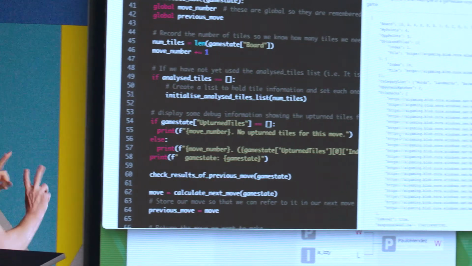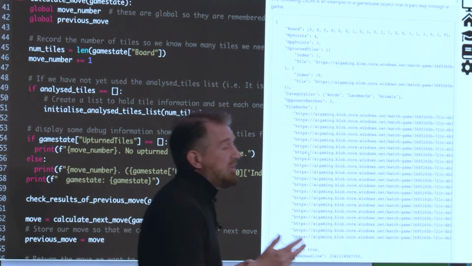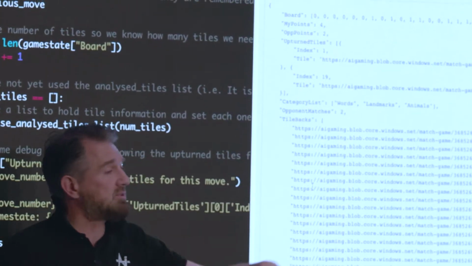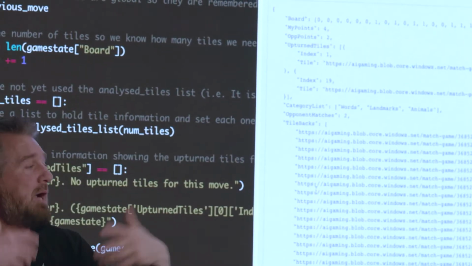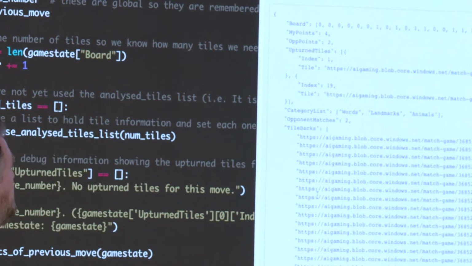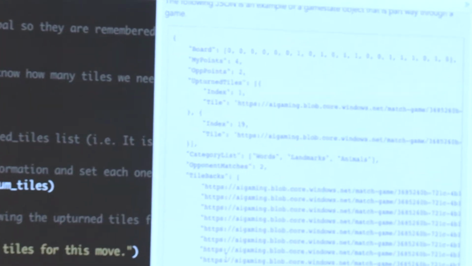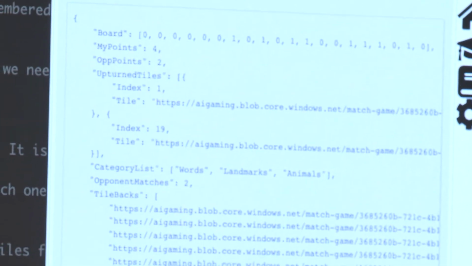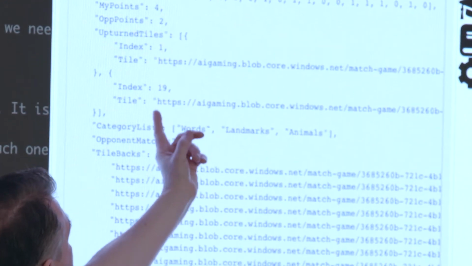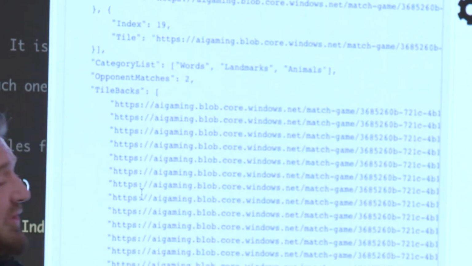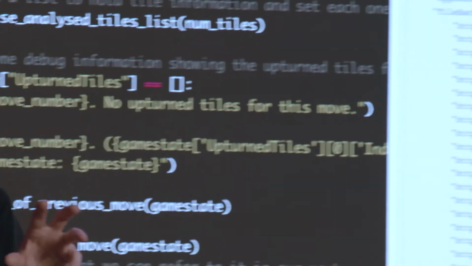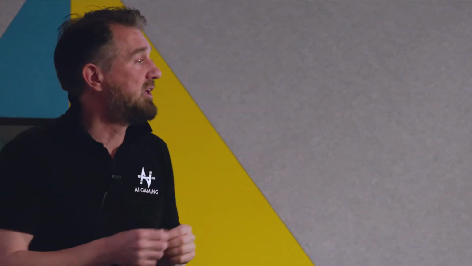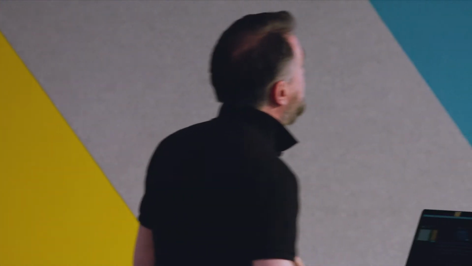So really, there's a lot of information in here, but the only thing that you need to know are these upturned tiles, what we call the upturned tiles. So you will say, I want to turn over 2 tiles. It will then, when it's your next move, say, okay, I've done that for you. And the 2 tiles you've turned over are tile 1 and tile 19. And here's the image. This URL is the image that's on the face of that tile. And that's the image that we'll send to the Microsoft AI service for it to analyze, and it'll give us a response back.